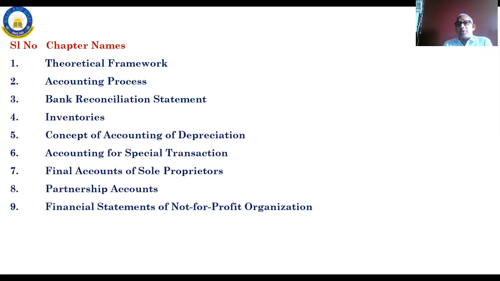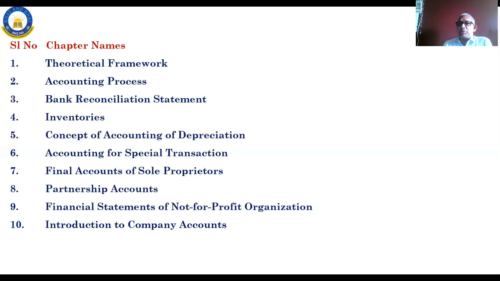You hear of NGOs, correct? This is generally known in society. They collect money from the public or from other sources, and how they spend it, how much is left at the end of the year. They will also create some assets. Assets means land and building, motor car. How those accounts are to be maintained and written is the accounts of not-for-profit organizations. We will study that in lesson number 9.